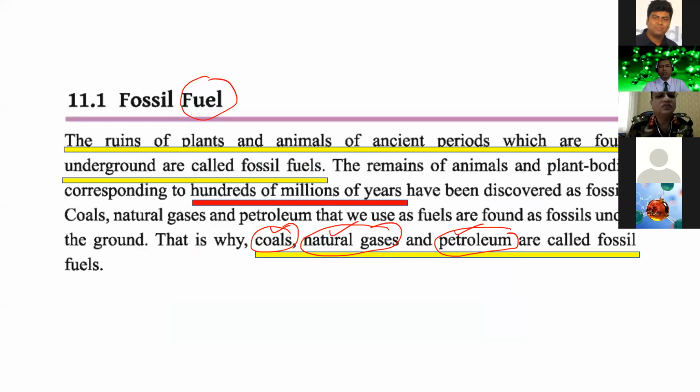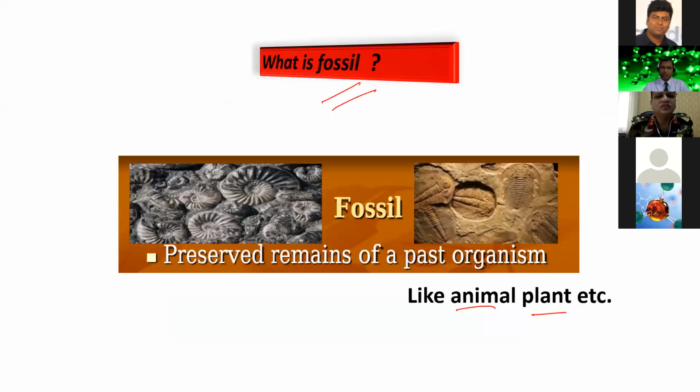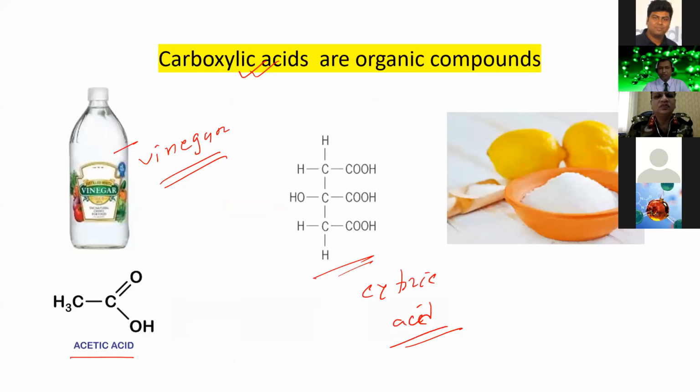Sir, can we see the formula of citric acid? Yes, sure. It is the formula of citric acid. Citric acid is a carboxylic acid, and you see how many carbon atoms are present here. This is a carboxyl radical. The carboxyl group is present here, so it is a carboxylic acid. And this is an example of an organic compound. All carboxylic acids are examples of organic compounds, and citric acid is present in lemon juice.